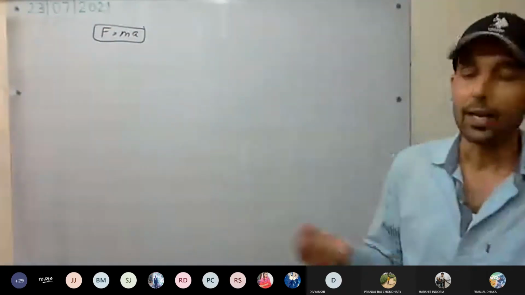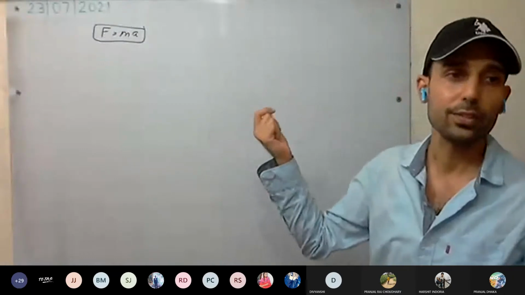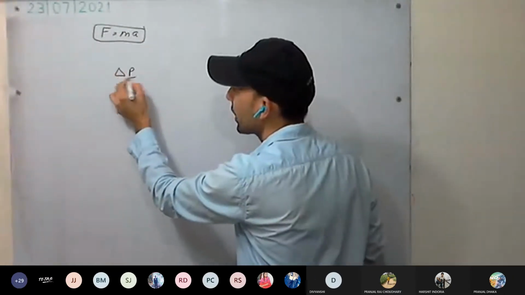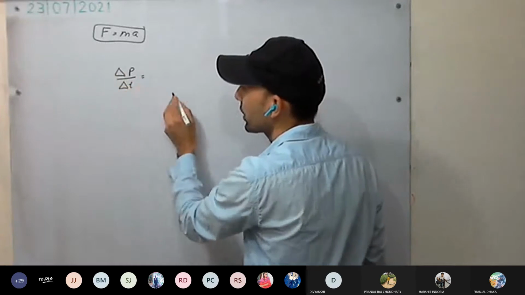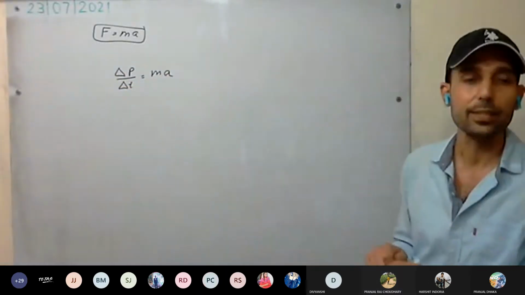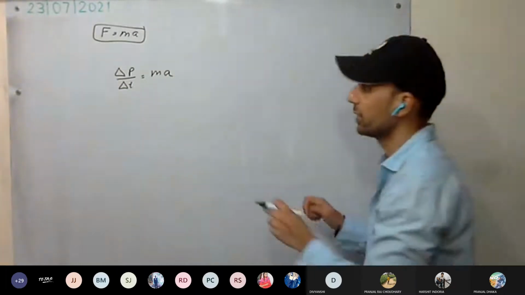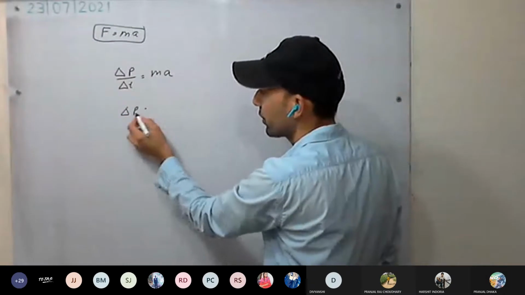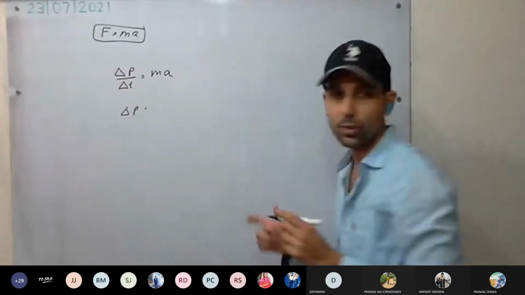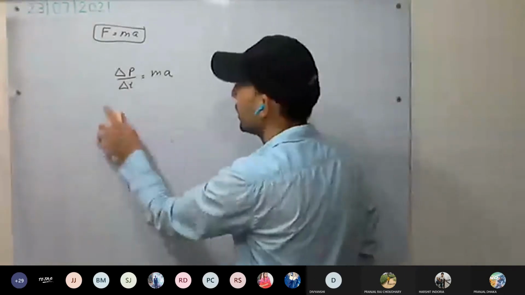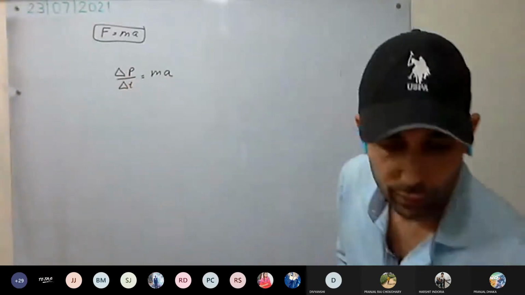We have derived delta P upon delta T equal to m into a, with change in momentum mv minus mu, taking mass as constant.